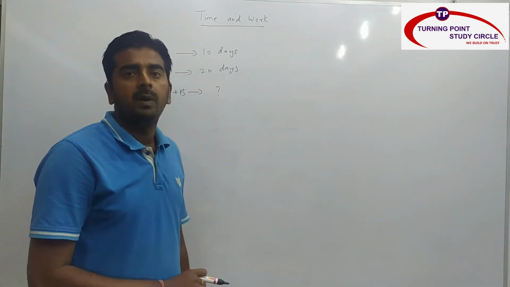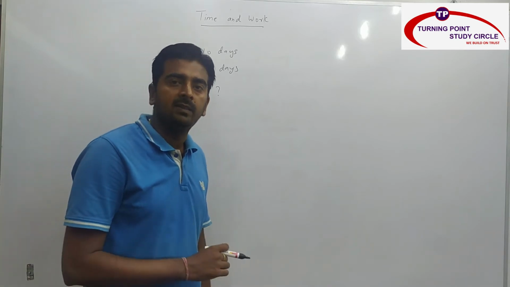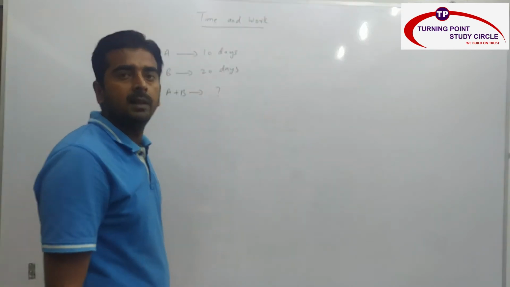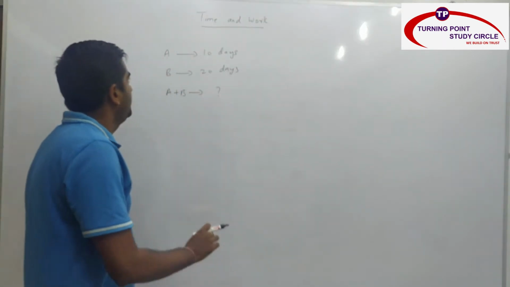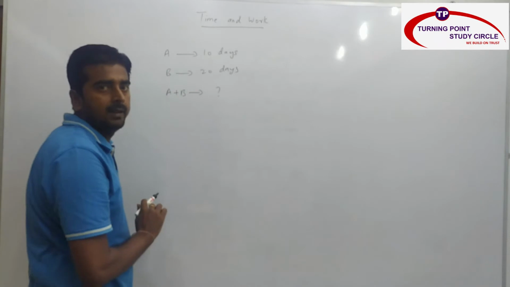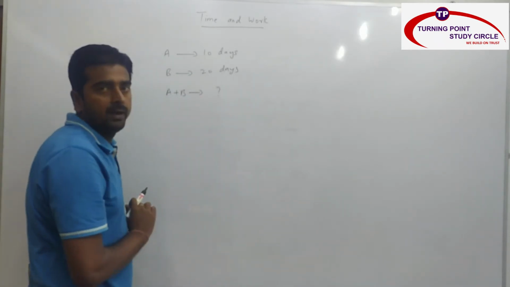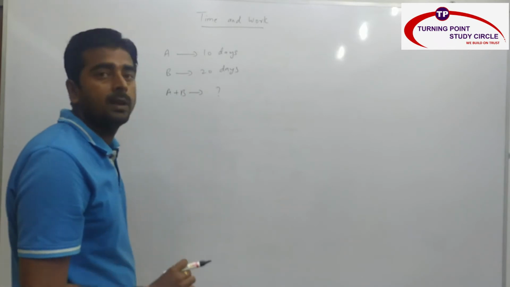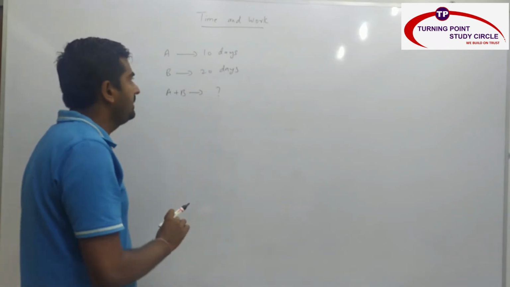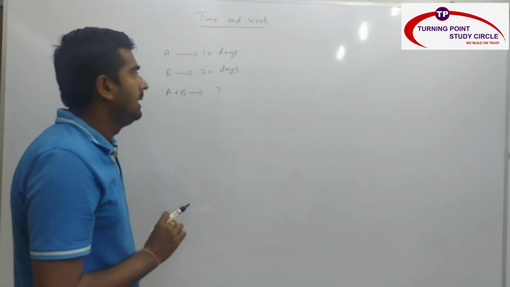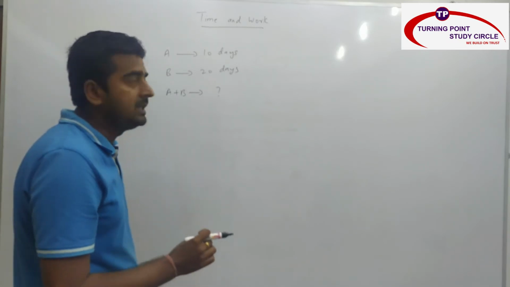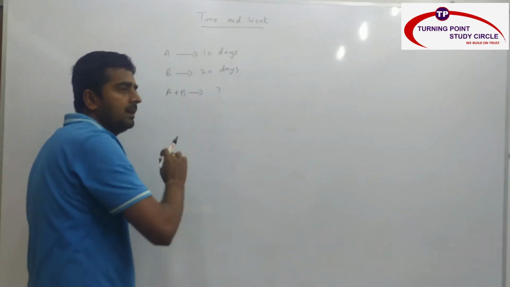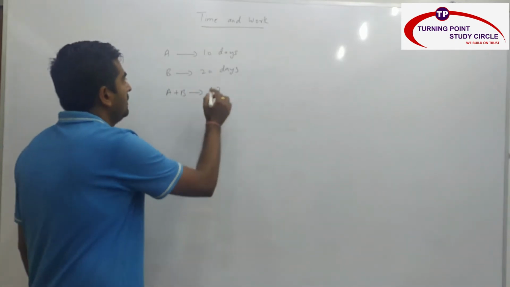Now second method is nothing but efficiency method, and this method is nothing but examination point of view method. Because when you see fraction method, it's a time taking process. So when you see here, A can do some work in 10 days, B can do some work in 20 days. In how many days A and B together can finish the same piece of work? So here work is constant, right? That means we have to find a total work here. And total work is that number which is the least common multiple of 10 and 20. So what is the least common multiple? It is nothing but LCM of 10 and 20.